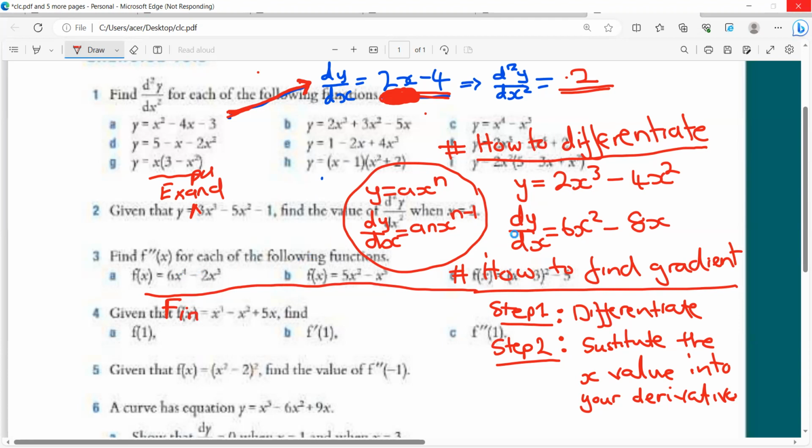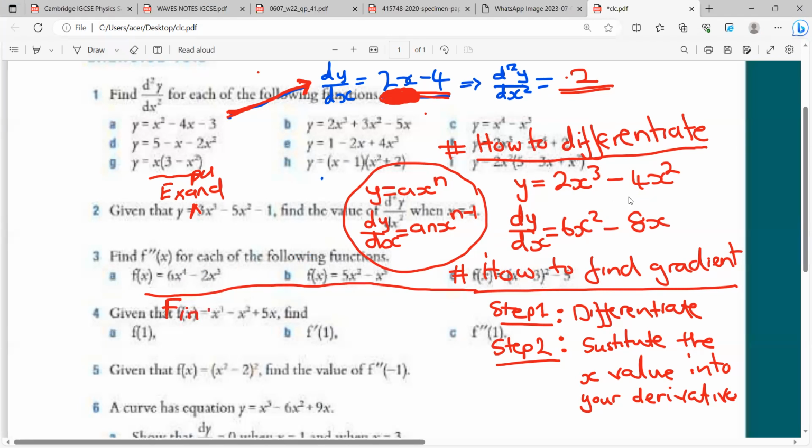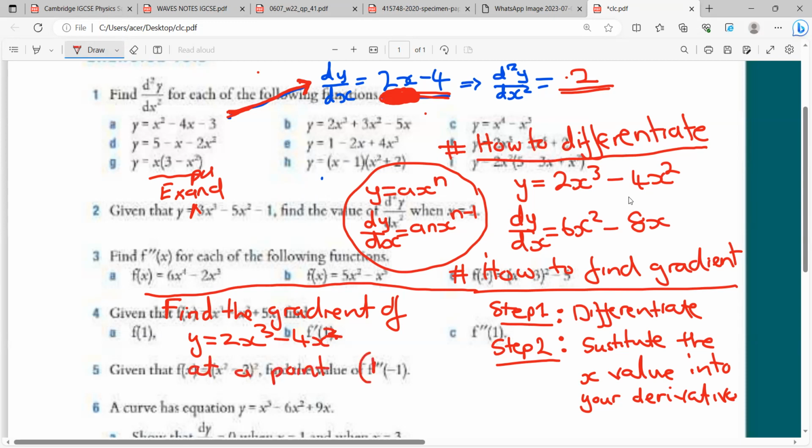Find the gradient of this function we're talking about, y equals 2x cubed minus 4x squared, at a point (2, -5).